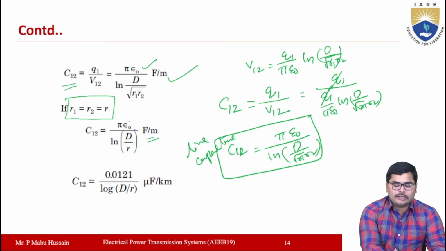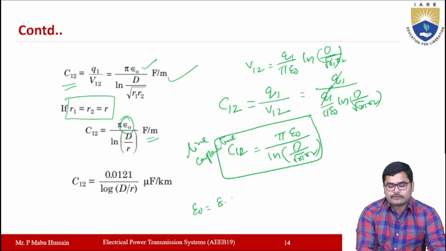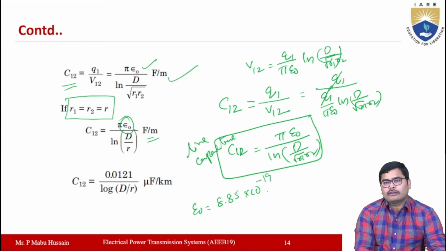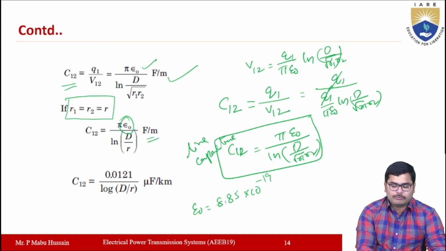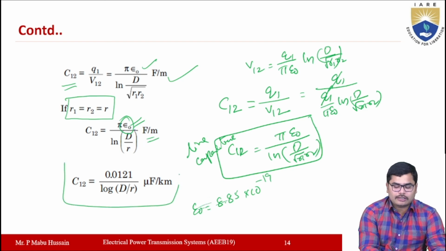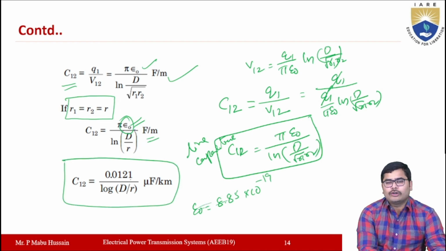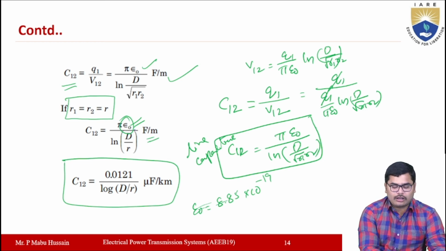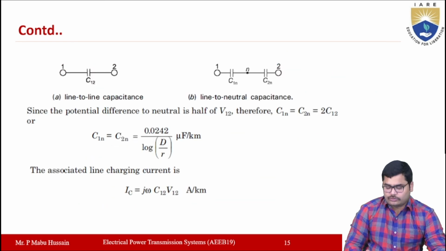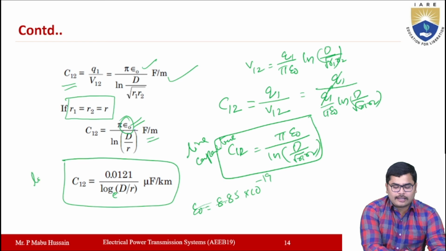Okay, and you also know the epsilon naught value, epsilon naught will be equal to 8.85 into 10 power minus 19, I think so, right? So you substitute the epsilon naught value here, so that you will get the final expression as this one: 0.0121 by ln D by R. The log here, if you are representing the log, the base will be e. So now this is called the line capacitance.